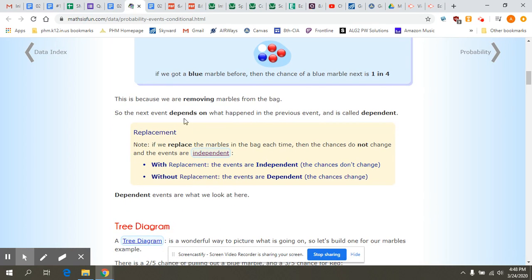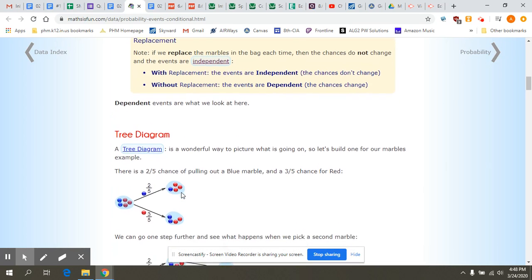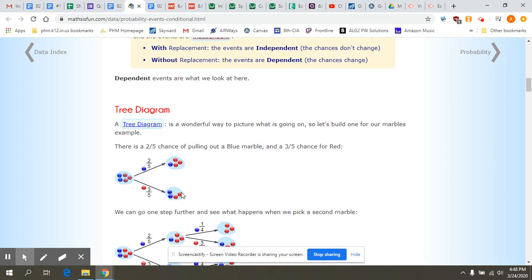If we replace the marbles in the bag each time, then our events are independent. I mentioned that a little bit earlier about independent versus dependent. If there's replacement, so let's say you pick a marble and then put the marble back in, and your chances don't change, that's an independent event each time. So when we're talking about dependent